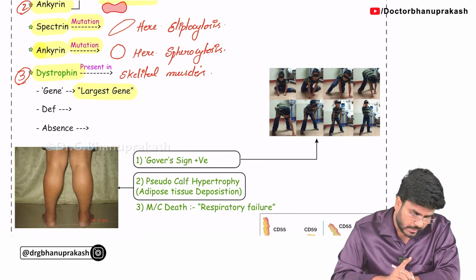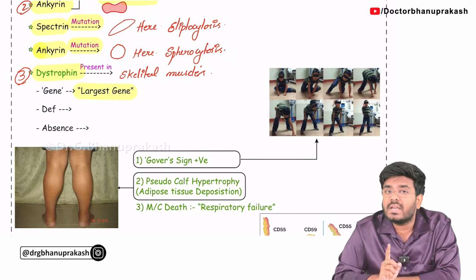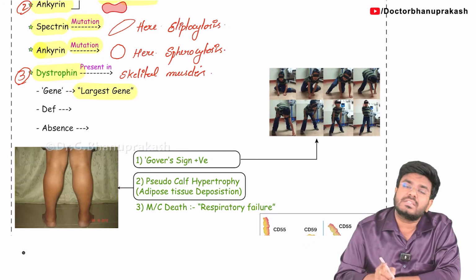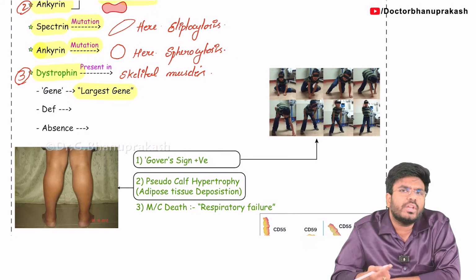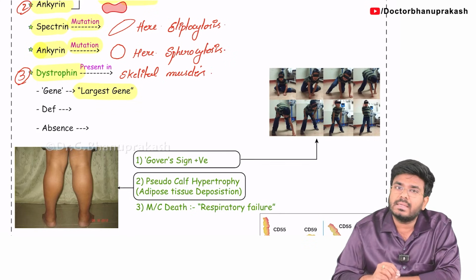Largest gene in humans is what? Dystrophin gene. See, I'm not saying dystrophin is the largest protein. The dystrophin gene is the largest gene. And what is the largest protein in humans? The largest protein in humans is titin.